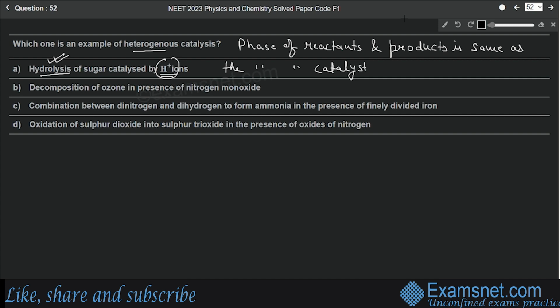So the catalyst as well as reactants and products are all in the liquid or aqueous phase. So this is an example of homogeneous catalysis, not heterogeneous catalysis.